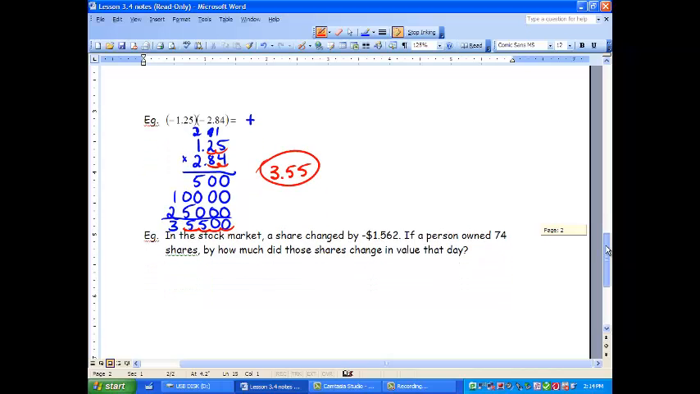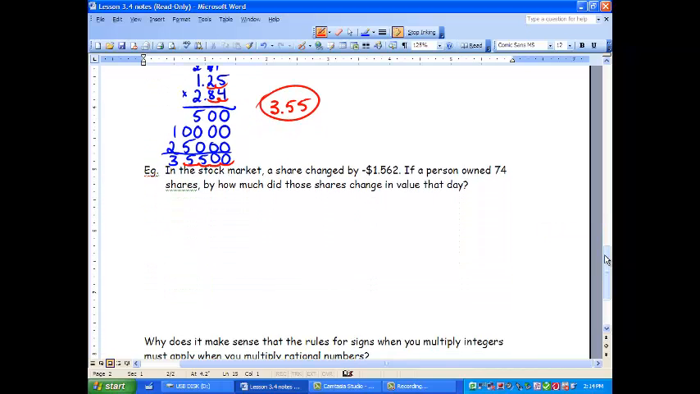All right. Now let's get a little application in here. In the stock market, a share changed by negative $1.562. If a person owned 74 shares, how much did those shares change in value that day? Well, that's not a good change. It's negative. So we have negative 1.562 times 74, which is a positive. So our answer is going to be negative. So we're going to go 1.562 times 74.